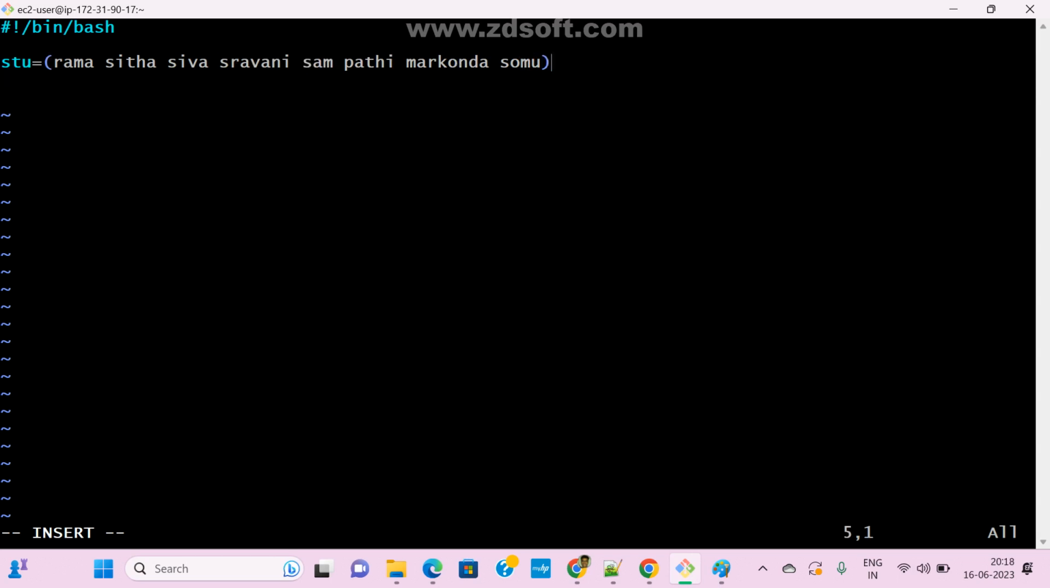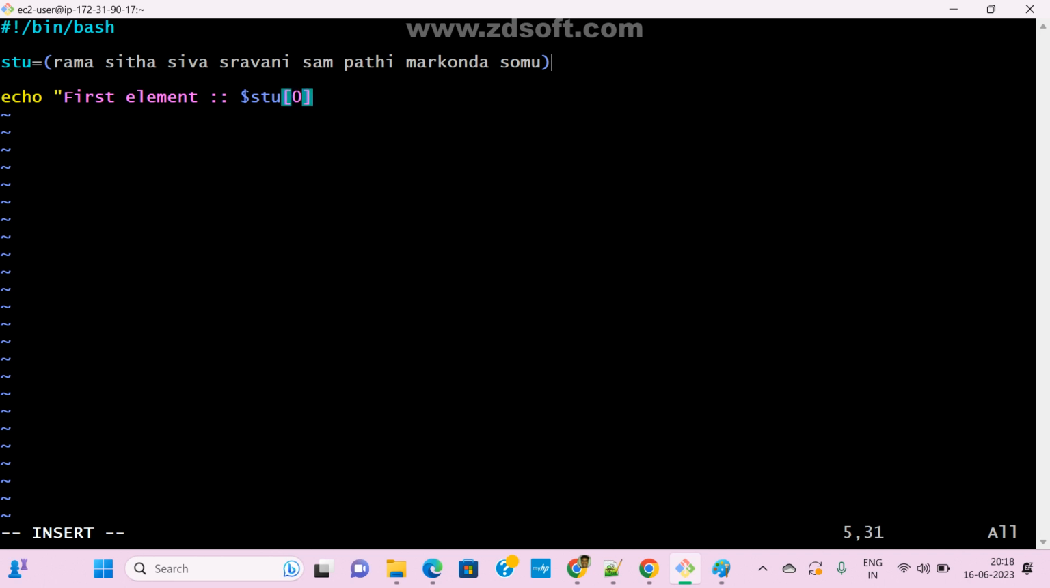Now see here. If you want to iterate or access an element, how do you print it? You can use a simple echo statement. Echo the first element. If you want to read the first element, how to read it? Dollar and your array name. What is my name? STU. STU of what index? What is the first element's index, 1 or 0? 0.